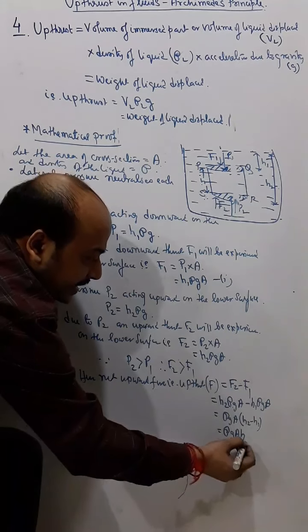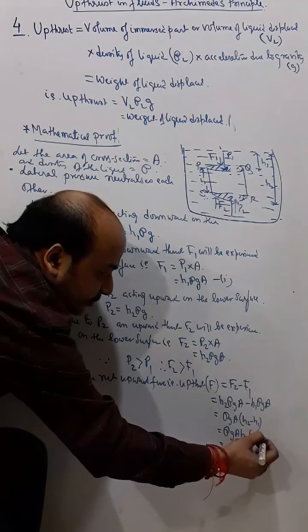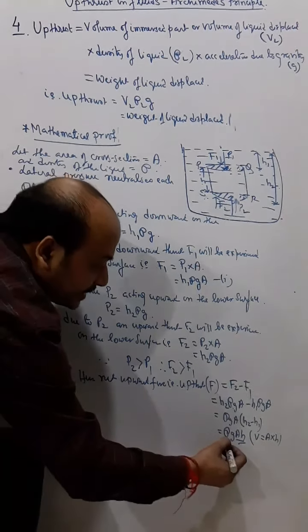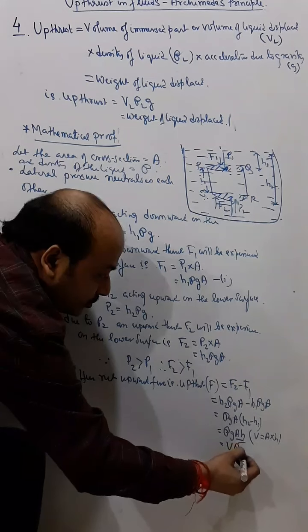Area into height of a body means volume of the body. So finally it is V into rho into g.